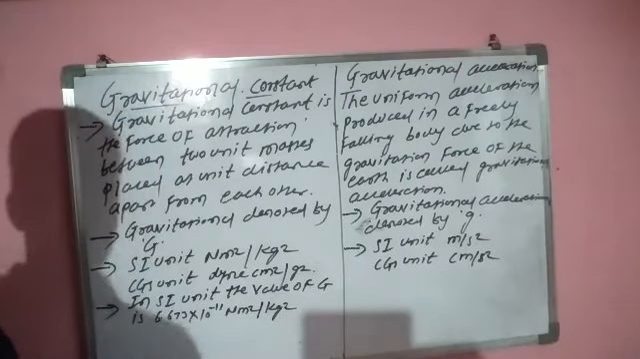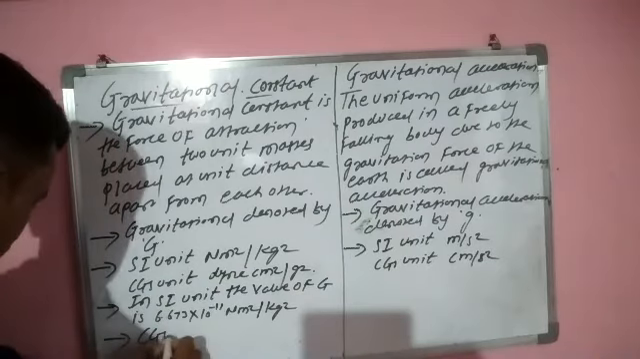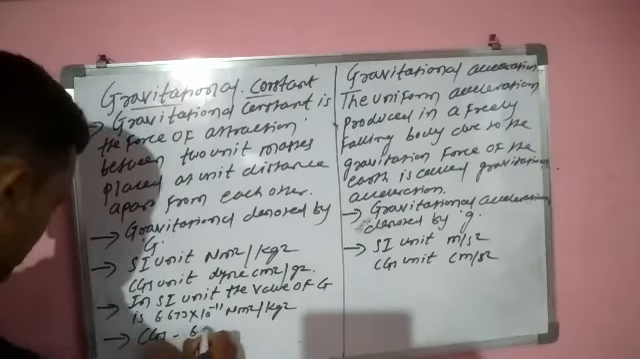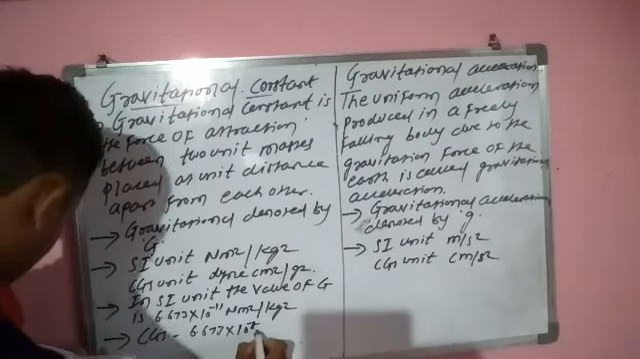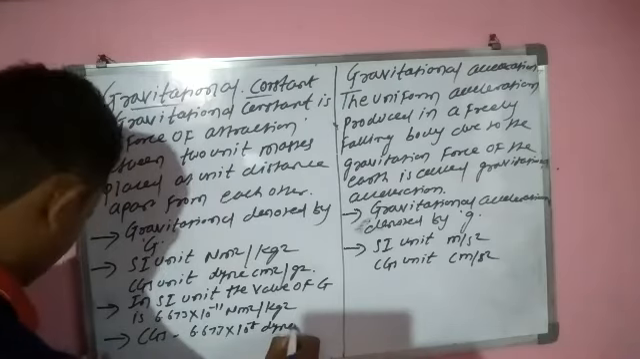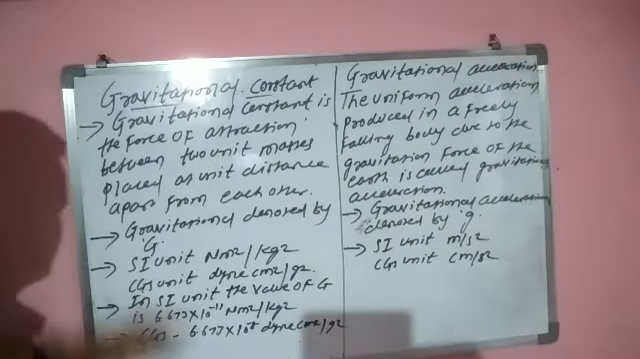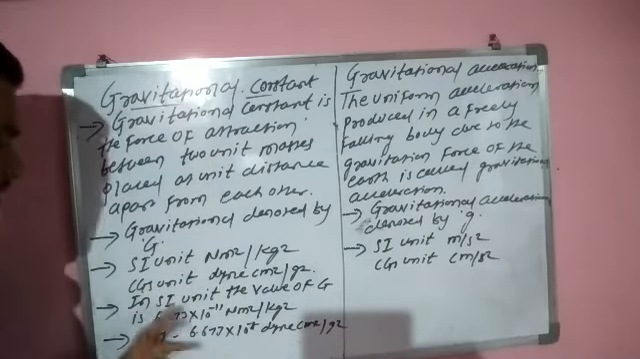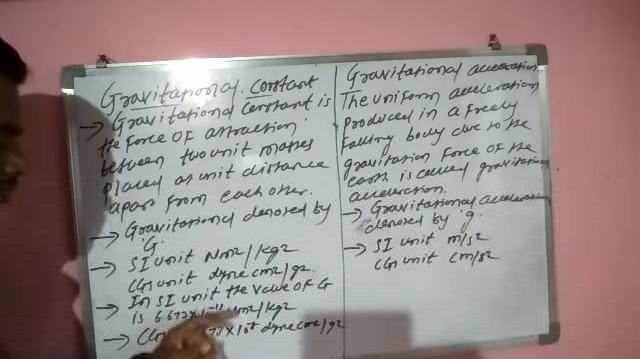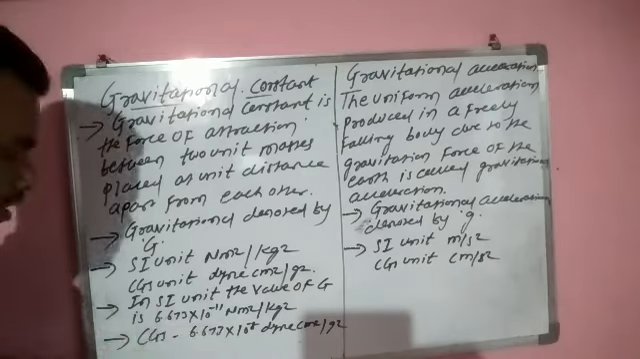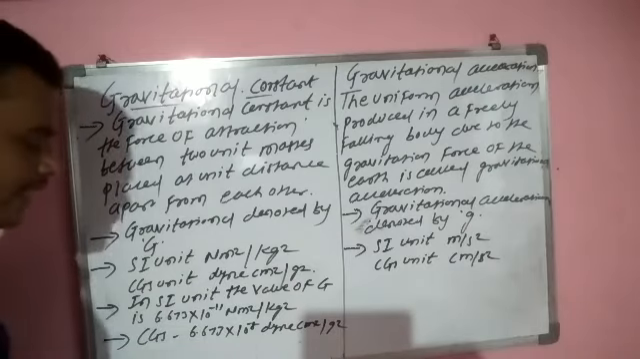For the CGS, the value is 6.673 into 10 raised to minus 9 centimeter square per gram square. Now see, the value of G in SI unit is 6.673 into 10 raised to minus 11 Newton meter square per kg square. In CGS unit, the value of G is 6.673 into 10 raised to minus 9 centimeter square per gram square.